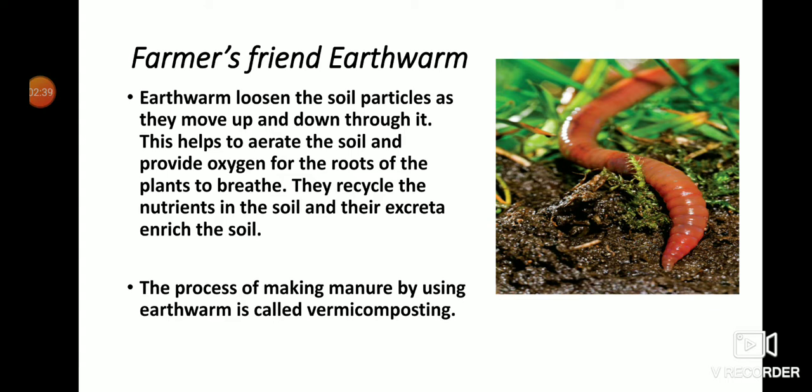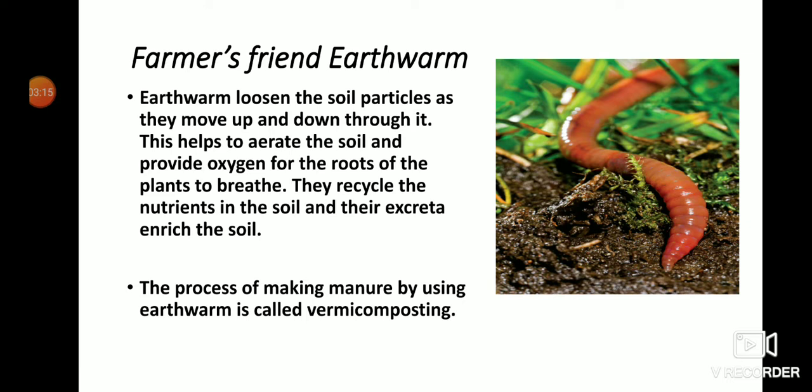So when they move up and down, the air gets inside through the openings in the soil, and oxygen also reaches the roots. So by getting oxygen, roots can breathe and grow properly. Not only oxygen, it also helps to mix nitrogen into the soil. They recycle the nutrients into the soil and their excreta enrich the soil.